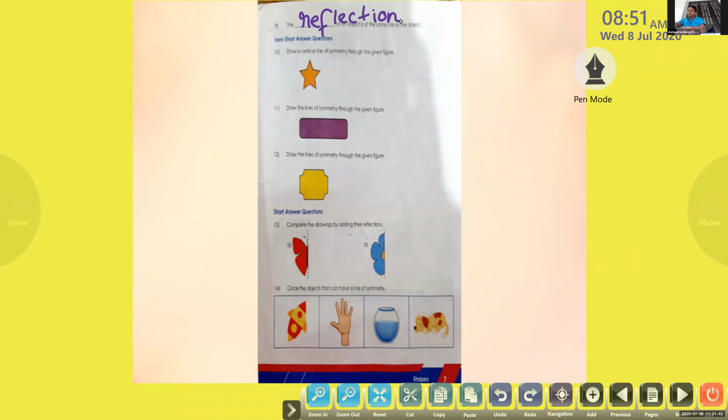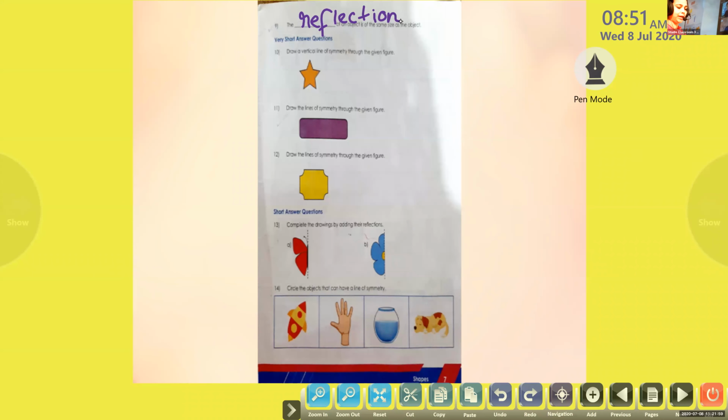The reflection of an object. We learned only reflection and symmetry. Okay. So what did we learn about symmetry? The object with one or more lines of symmetry is called a symmetrical shape. And this reflection will be the same as the object. Okay. Now, question number 10.